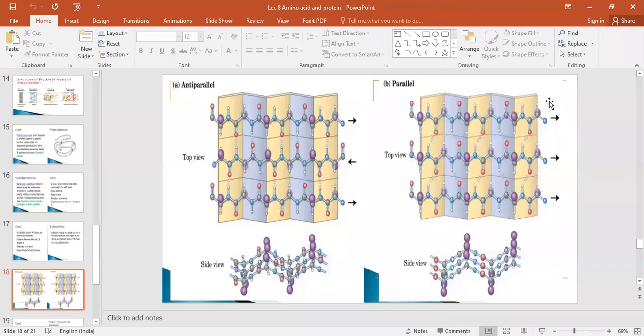So we can call it a parallel. This means these amino acid chains are put parallel to each other. Why? Because they end with the same group. Here it's not ending with the same group. Peptide bonds either end with the NH group or end with the CO group. That's why we can call it anti-parallel. And here it ends with the same group, either NH group or CO group. Okay, that's why we can call it parallel.